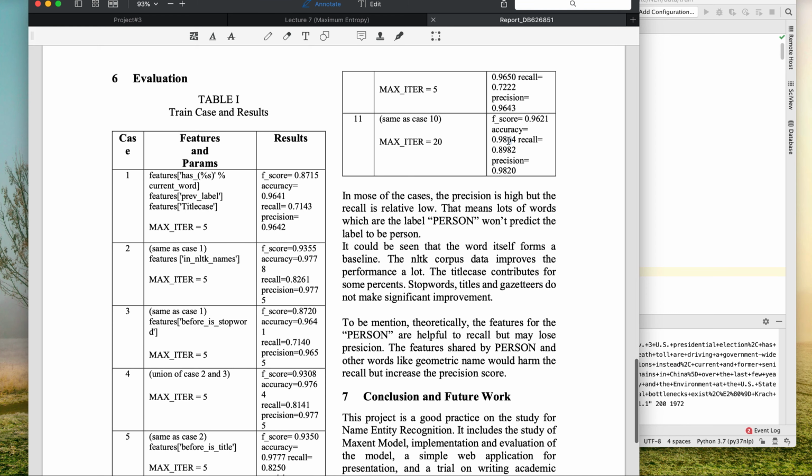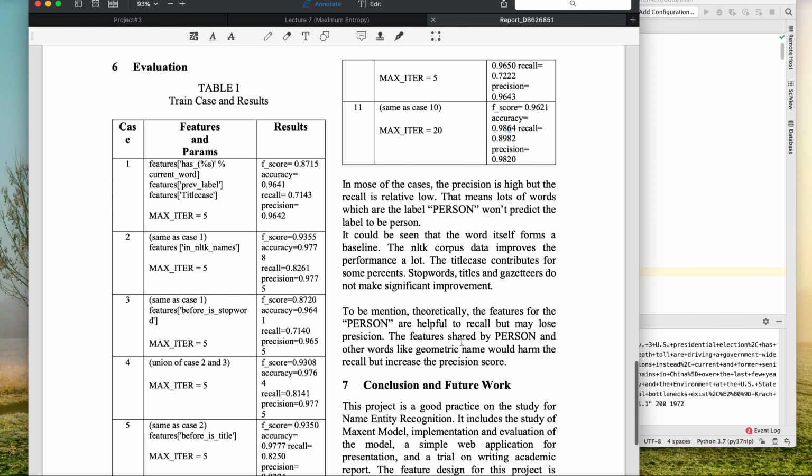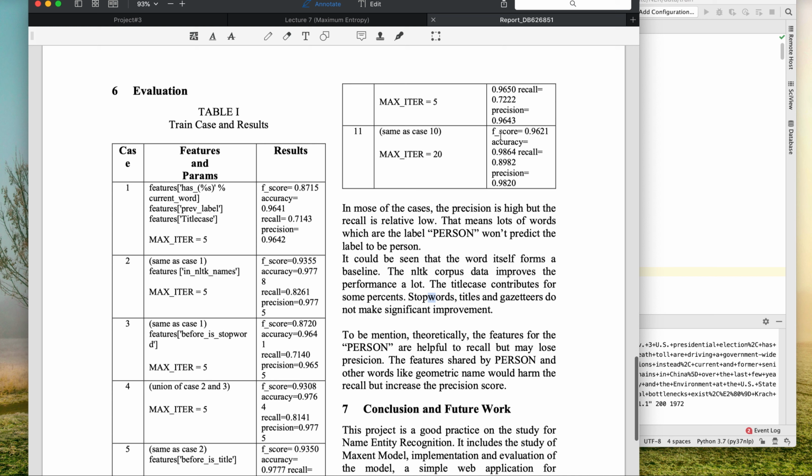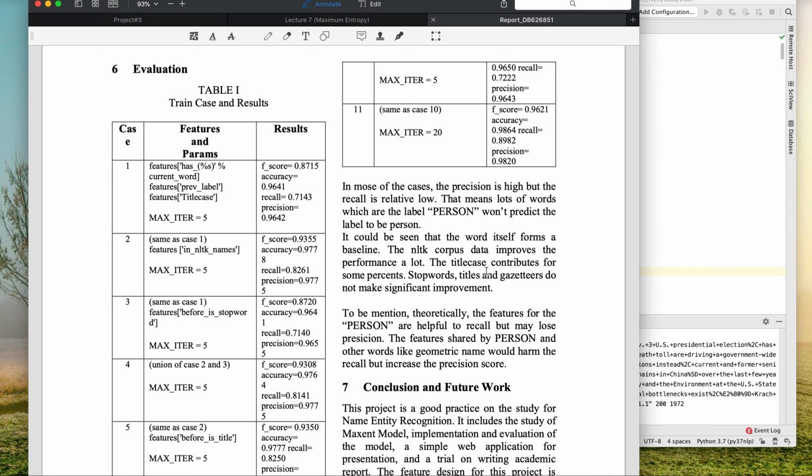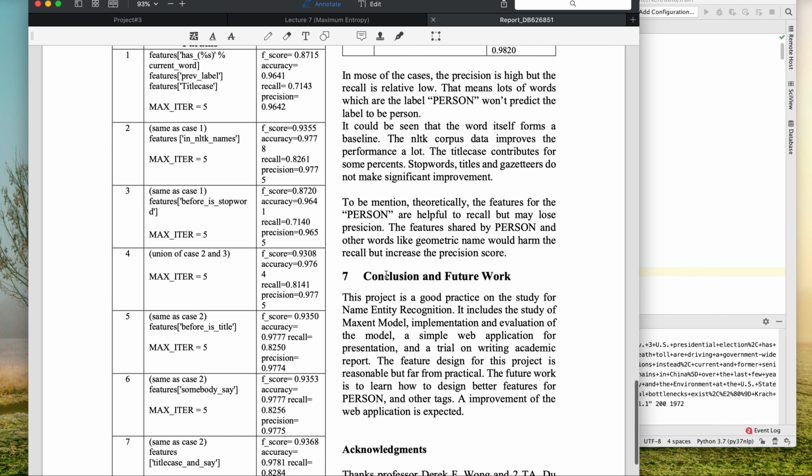But at the end of our project, the F score is 0.96, the recall is about 90, and the precision is also very high. On average, I think this result is good enough to accept.